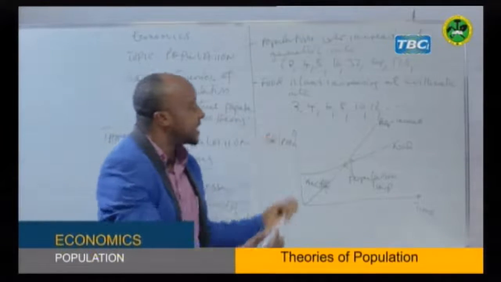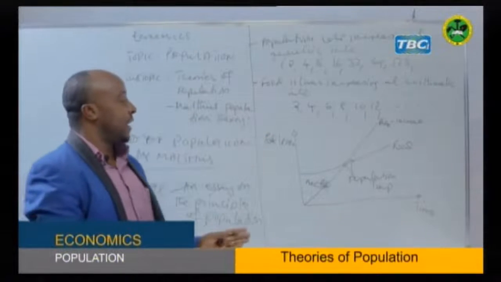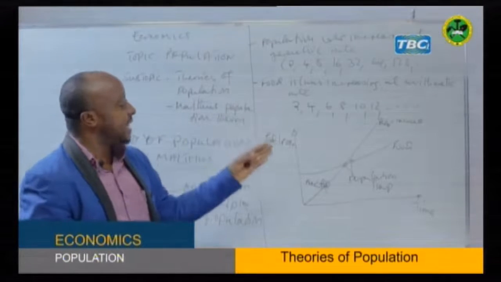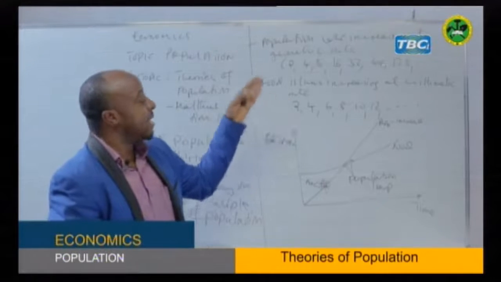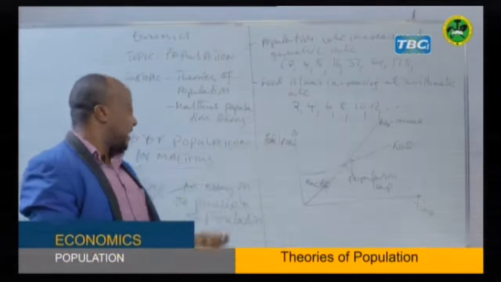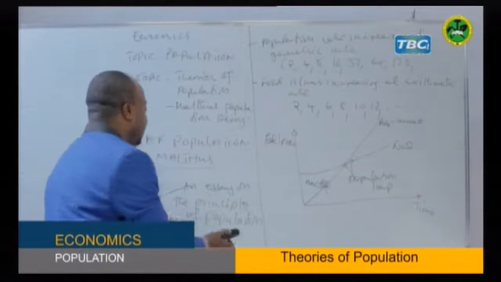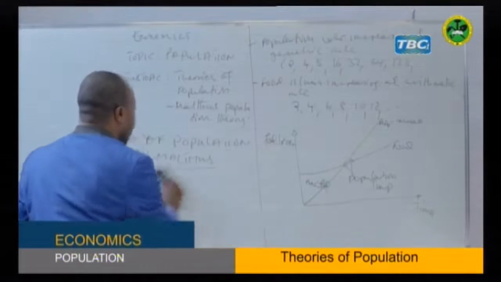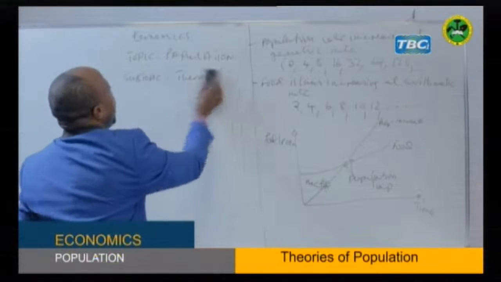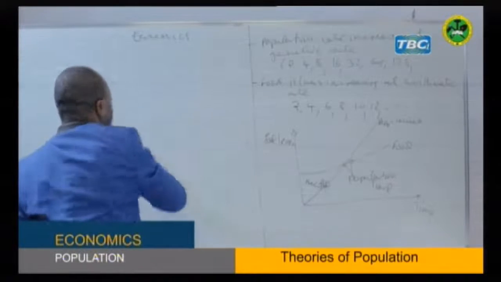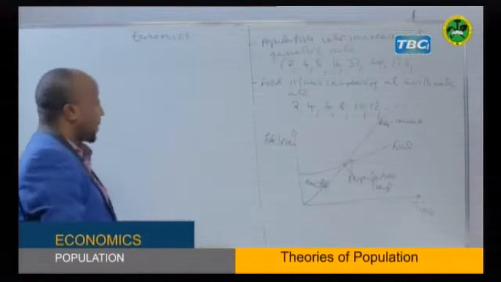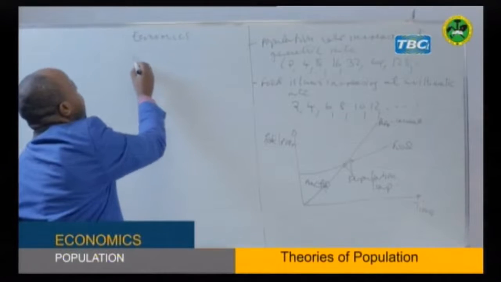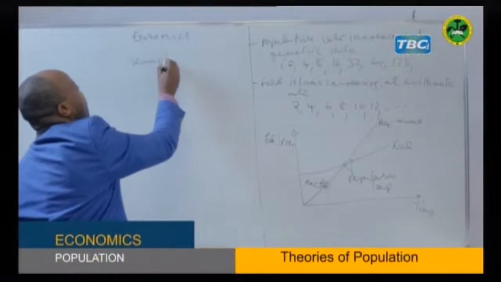Now, having seen this introduction of the theory that Malthus is relating food supply and the population growth, then let's check the assumptions which Malthus built to defend the theory. So there are some assumptions which Malthus explained to defend the theory. So we have the assumptions of the theory.